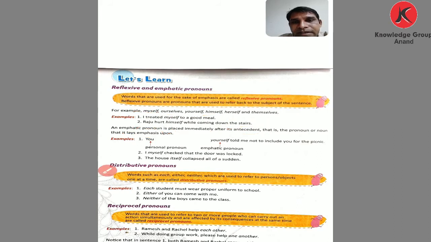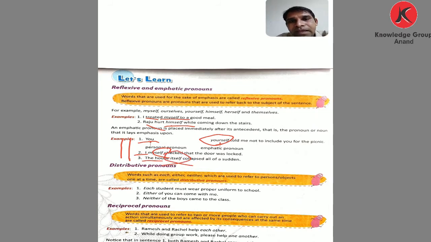Let's see examples through which we can learn it. I treated myself to a good meal. Raju hurt herself while coming down the stairs. After the verb, here we use myself, not after the subject. See, subject, then use yourself; I, then use myself; the house and itself.